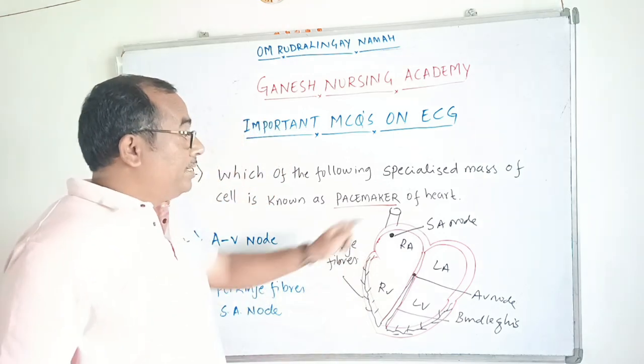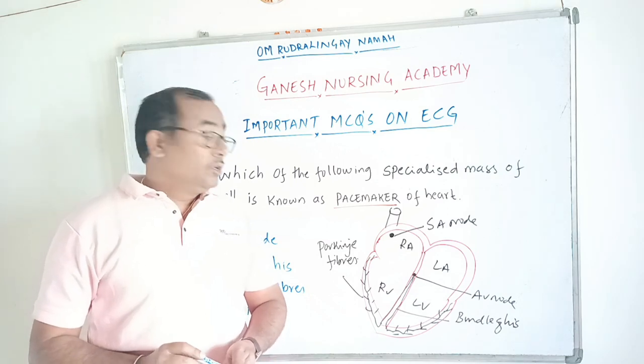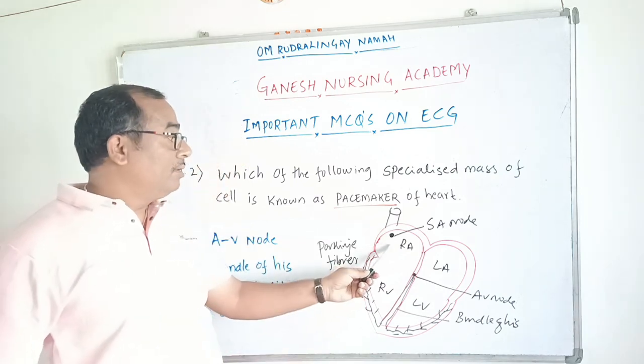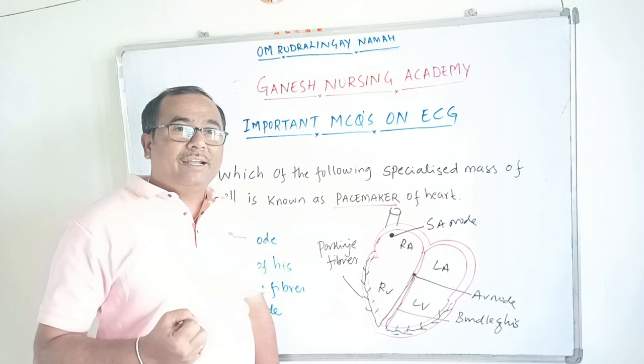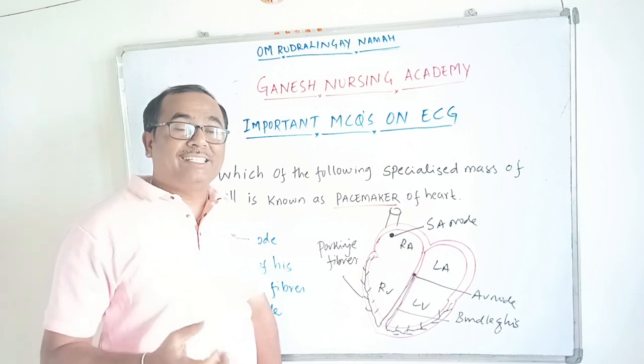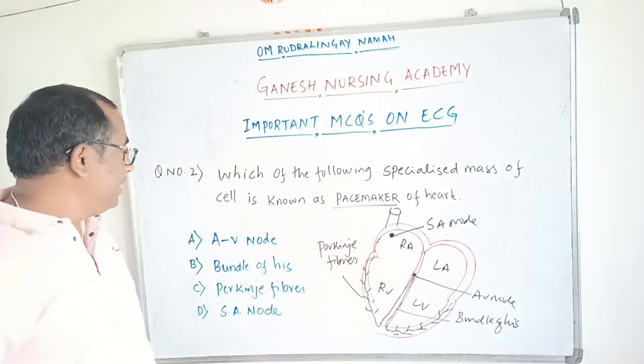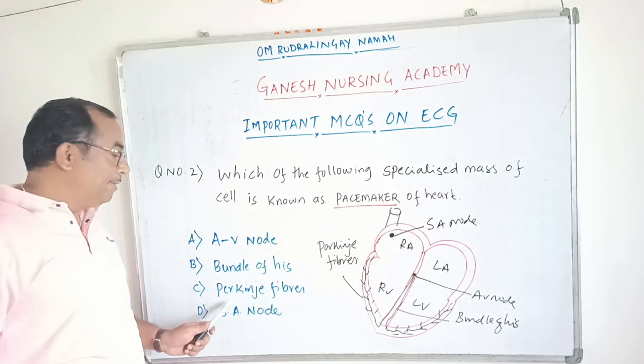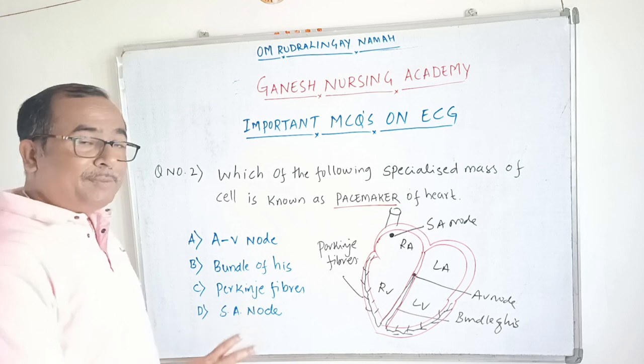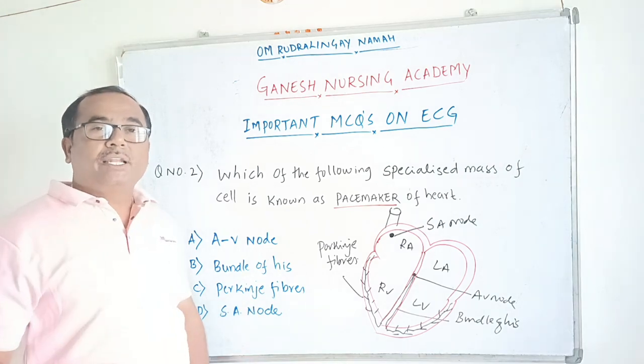Purkinje fibers. Okay, so these are the four specialized masses of cells. Among these, the SA node is the one which produces electrical impulses as an origin, as an initiator. That is the reason why the SA node is known as the pacemaker of the heart. The AV node, bundle of His, and Purkinje fibers all also produce electrical impulses on their own,